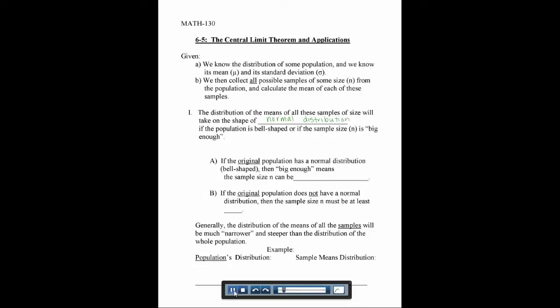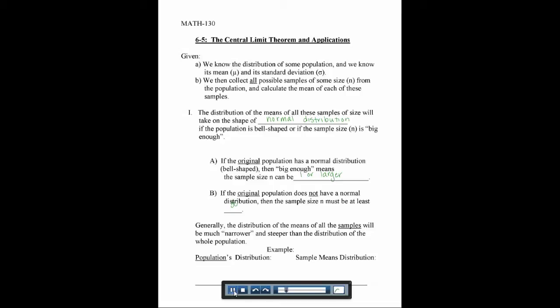If the population is already normal, if it's bell-shaped, or if the sample size is big enough. So even if the original distribution wasn't normal, if we take big enough samples and we look at the averages, those averages become a normal bell-shaped curve. If the original population already is normal, then the sample size can be anything. So it can be 1 or larger. 1 would really not be a sample; you would just have the original distribution. If it's not normal, then our sample size has to be at least 30.